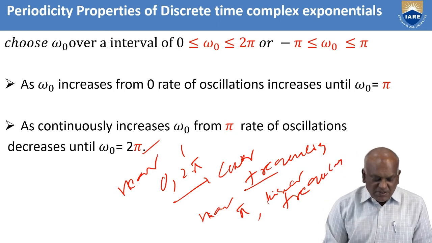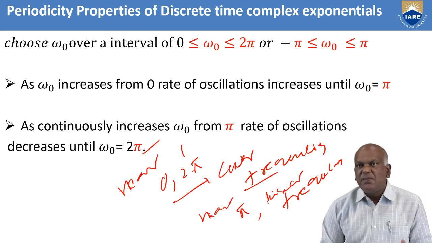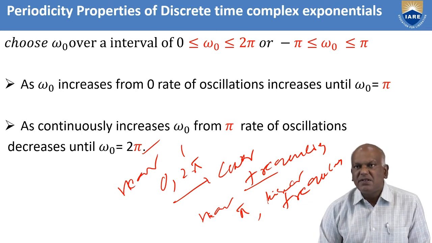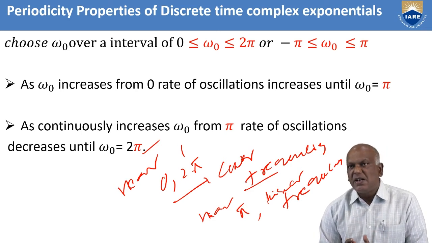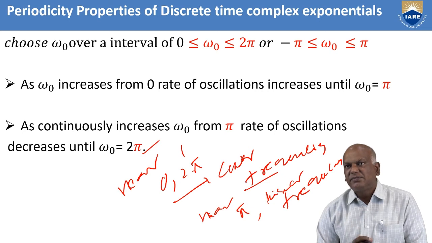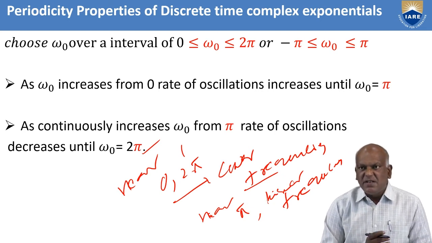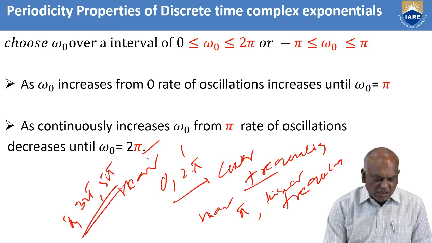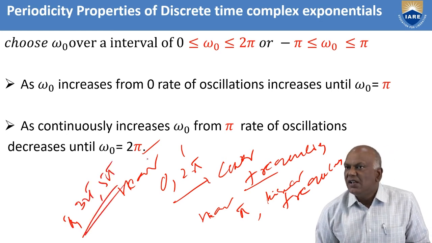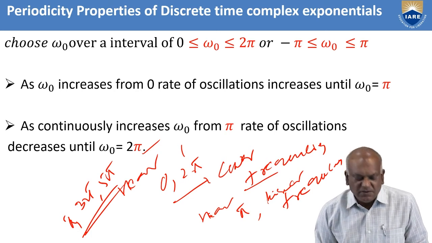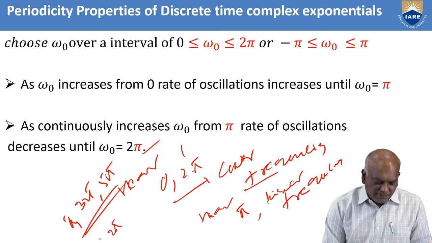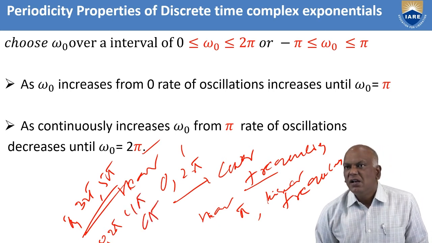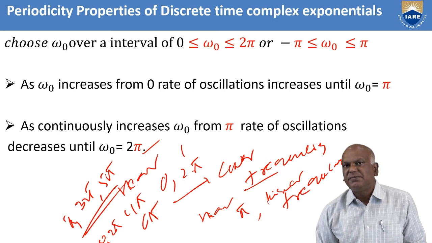Simply you can say that at even multiples of pi radians, we get the low frequencies, and at odd multiples of pi radians, we get the higher frequencies. At odd multiples of pi radians, such as pi, 3 pi, 5 pi, and so on, we get the higher rate of oscillations, the higher frequency. Whereas at even multiples, 0, 2 pi, 4 pi, 6 pi, and so on, we get low frequency oscillations.